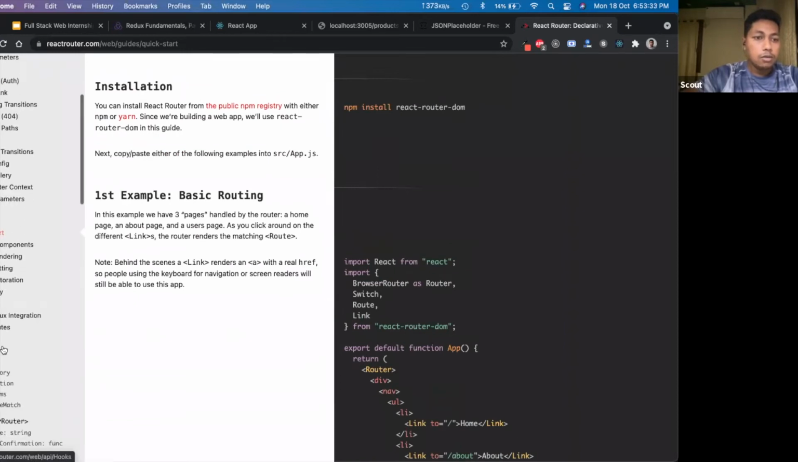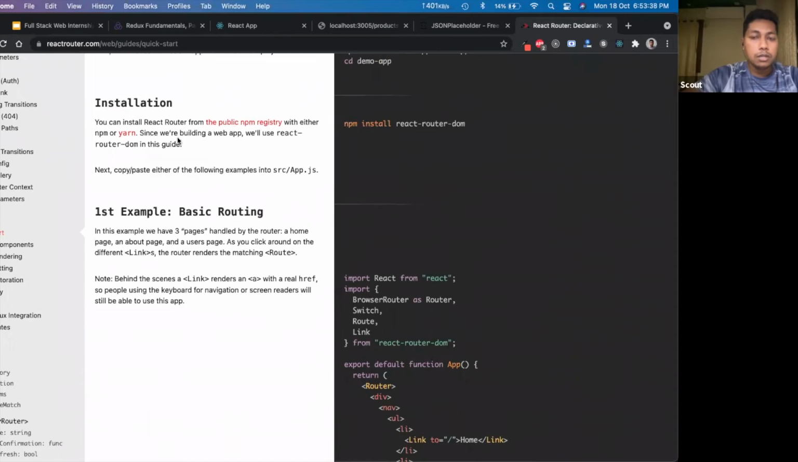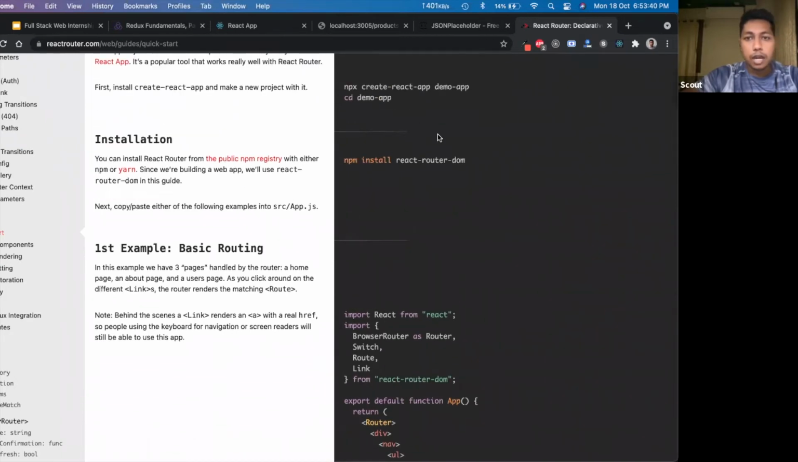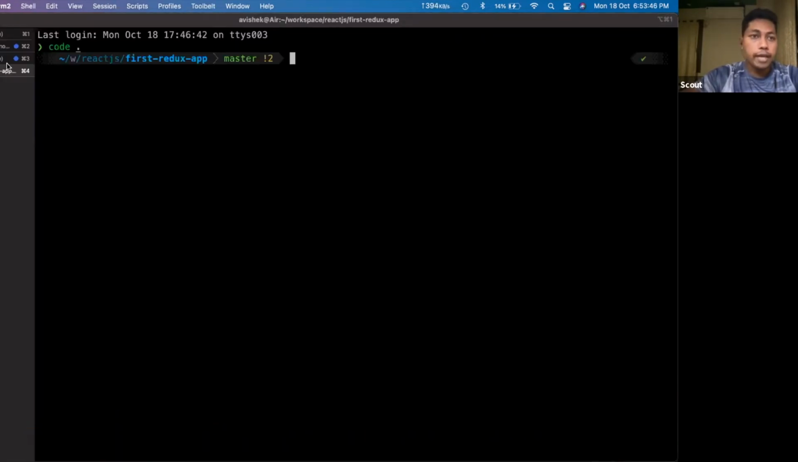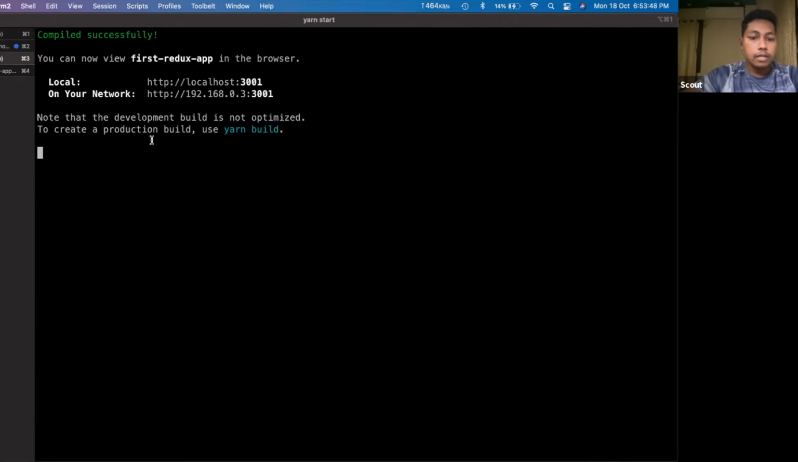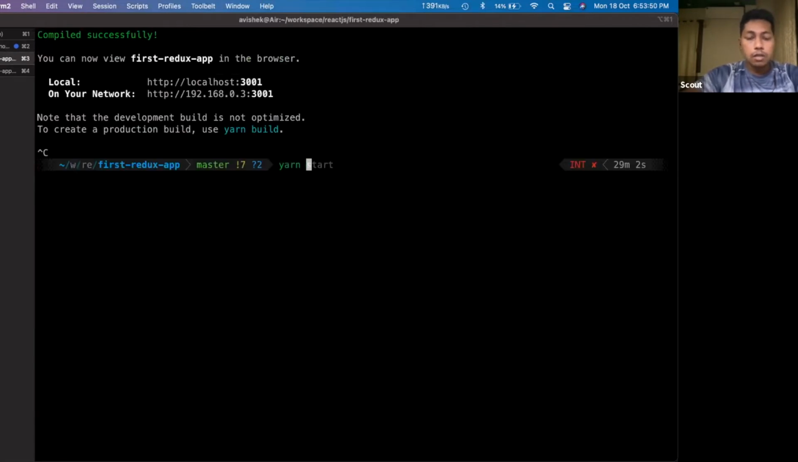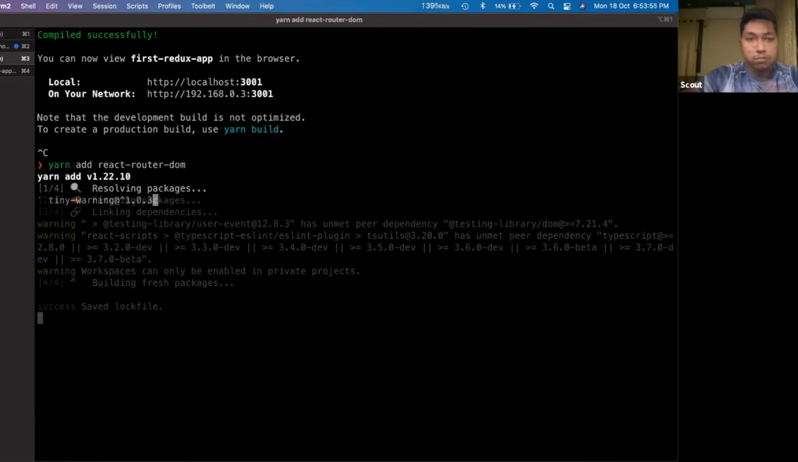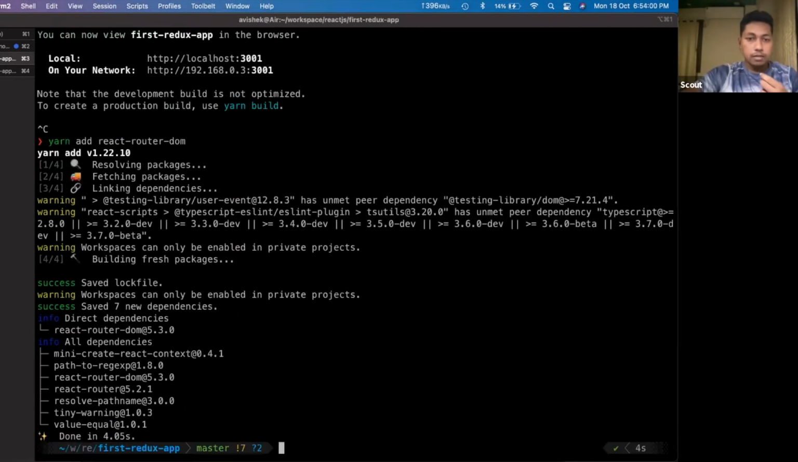To get started, you have to do the installation using yarn. We will install this package here. Let's stop the project. Yarn add react-router-dom.